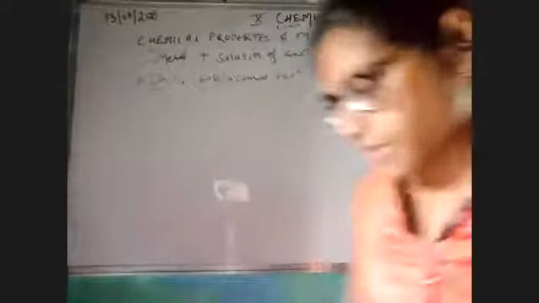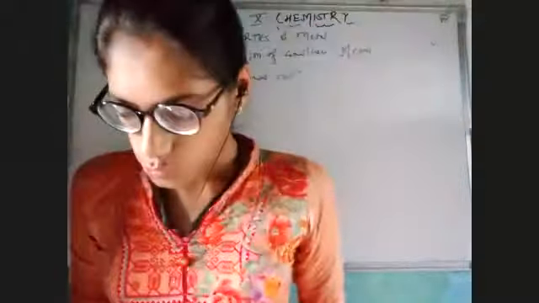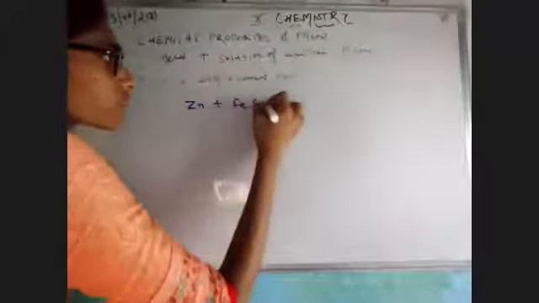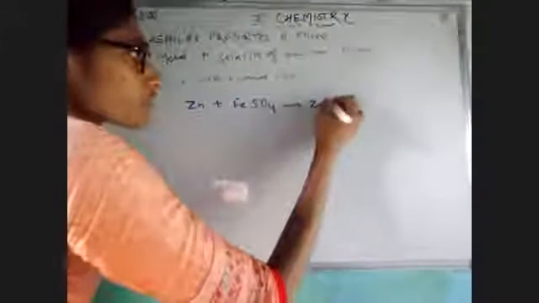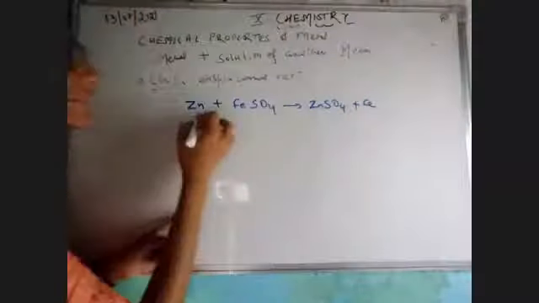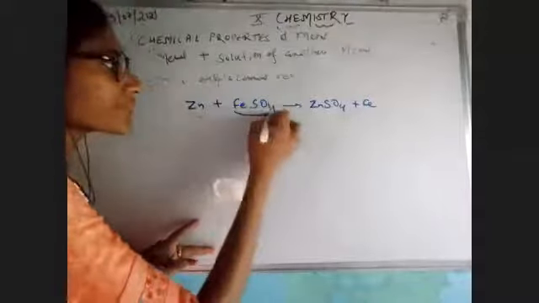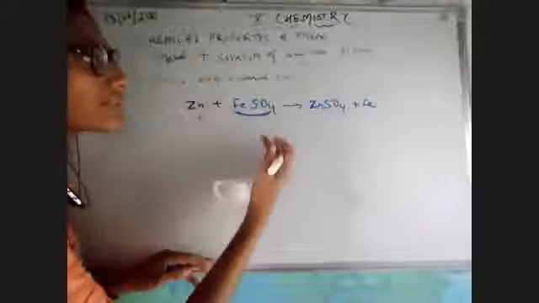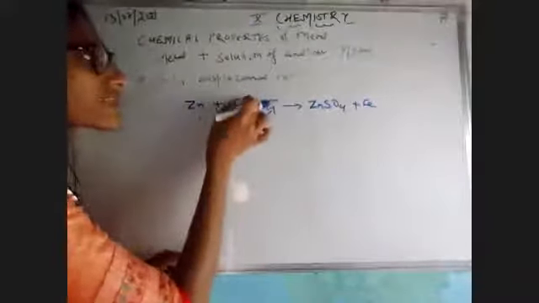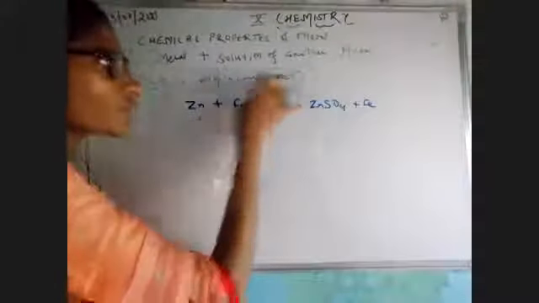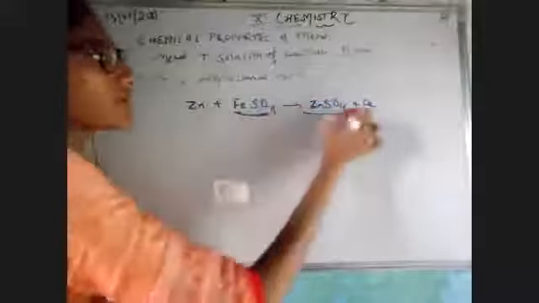For example, yes, we have a very sweet example, that is zinc is reacting with iron sulfate. What would happen over here? There would be formation of zinc sulfate plus iron. मतलब हुआ क्या है? My metal is reacting with the solution of another metal, and this metal has tendency to replace the another metal. That means zinc is replacing the iron from the solution of this compound, and zinc sulfate is formed.